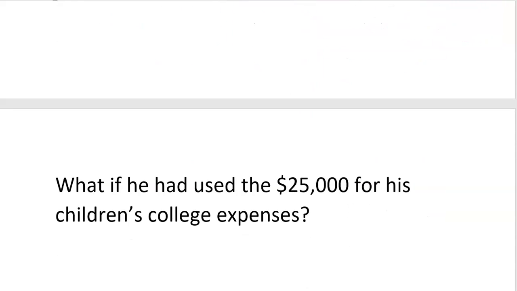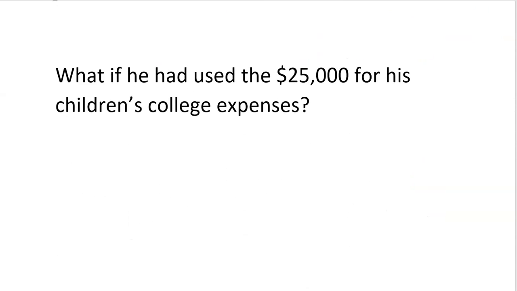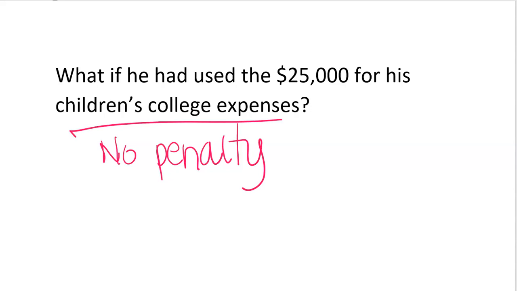The last question, what if he had used the $25,000 for his kids' college expenses? Would that count? Would he have a penalty? No penalty if it's used for educational purposes for yourself, your grandkids, or otherwise. So here we're just going to put no penalty. Okay, so because it's used for education, no penalty. So education only? Education only, yep. What about buying your first home? Now, hopefully you'd have a home before 70 and a half years old though, right? But if you don't and you're buying a home for yourself, there's no penalty there either.